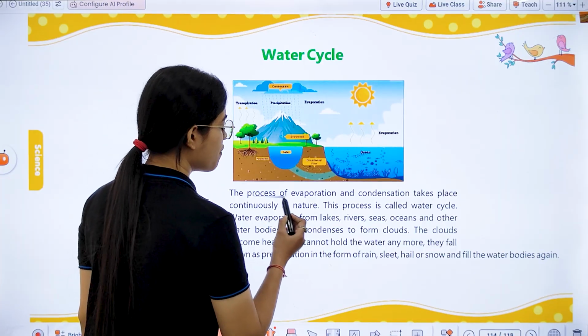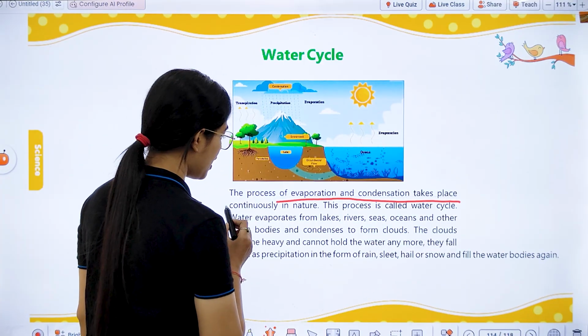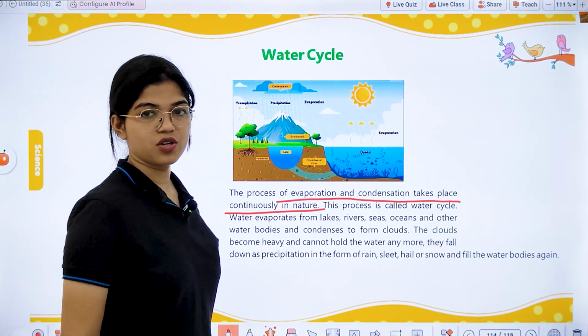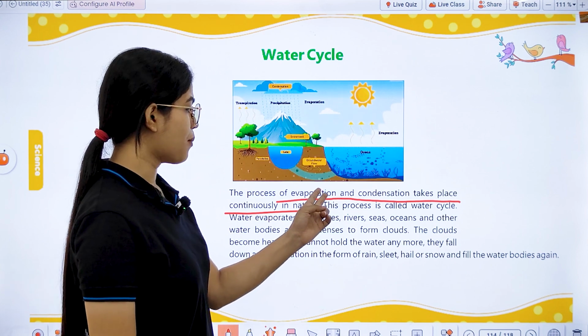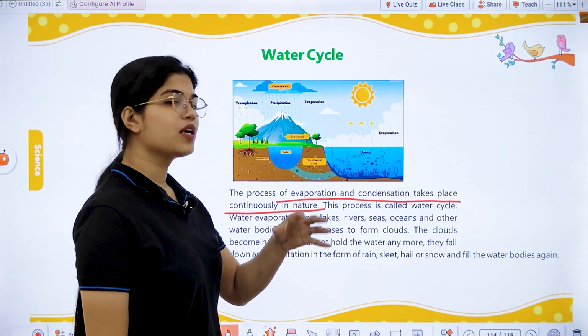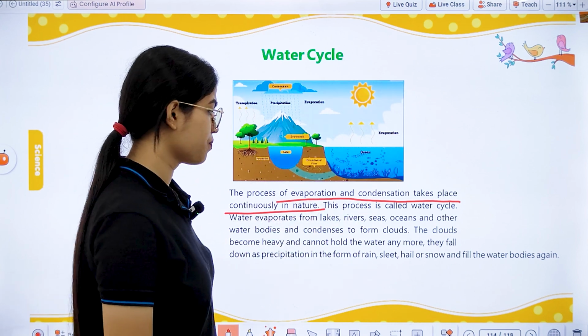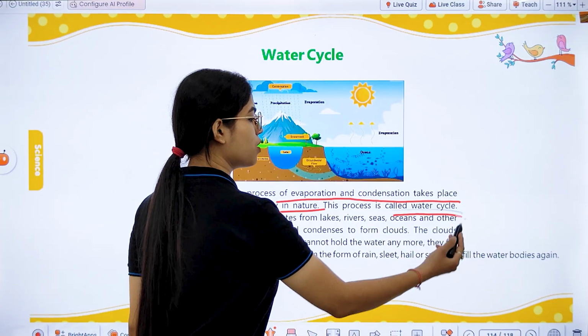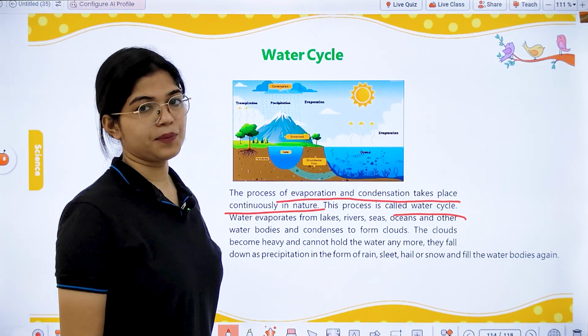The processes of evaporation and condensation take place continuously in nature. These two processes, evaporation and condensation, continuously occur in our nature. And this process is known as the water cycle.